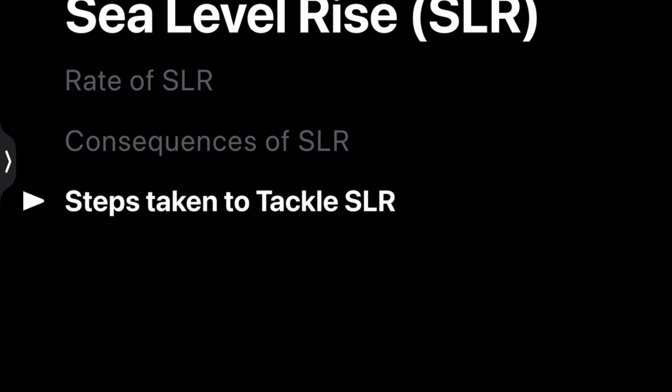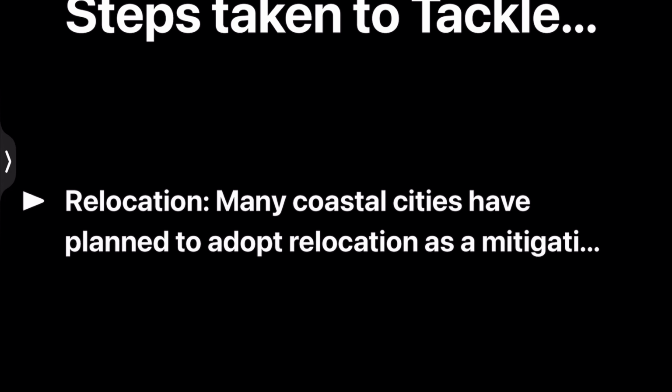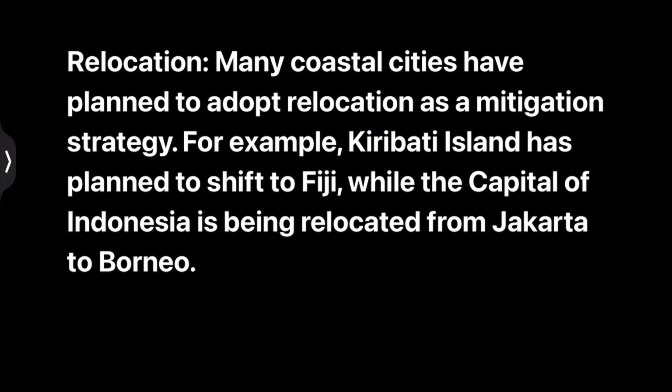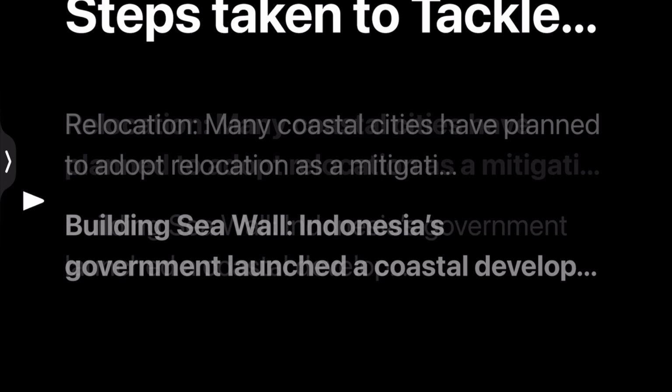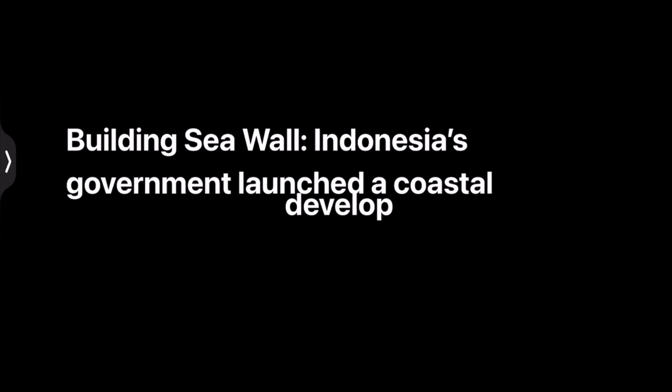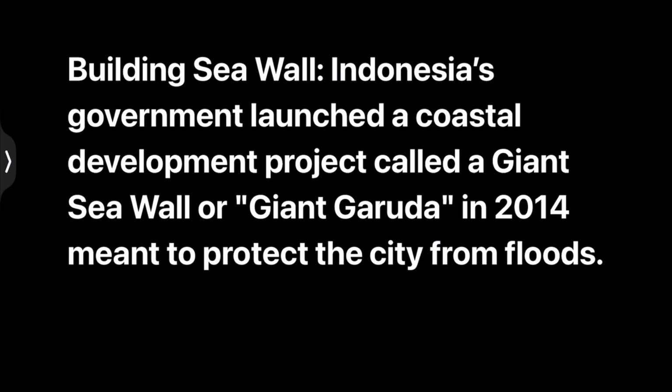Now let's understand the steps taken to tackle the sea level rise. First one, the relocation. Many coastal cities have planned to adopt relocation as a mitigation strategy. For example, Kiribati Island has planned to shift to Fiji, and the capital of Indonesia is being relocated to Borneo from Jakarta. And also building the seawalls. Indonesia's government launched a coastal development project called Giant Seawall or Giant Garuda in 2014, meant to protect the city from floods.